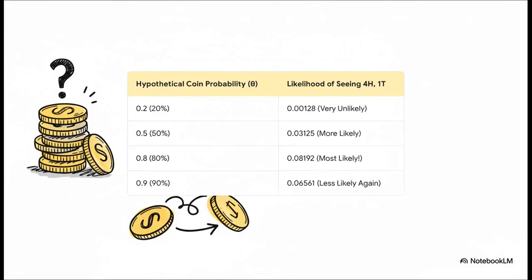Okay, and this is where it gets really interesting. We can actually see this in action. So let's say the coin was really biased toward tails, like only a 20% chance of heads. Well, the likelihood of getting our result is tiny, practically 0. What if it's a fair coin, 50-50? Okay, the likelihood goes up, it's more believable, but then look what happens at 80%. Bam! The likelihood hits its absolute peak. It's the highest number on the chart. And then as we go higher, say to 90%, it starts dropping off again.